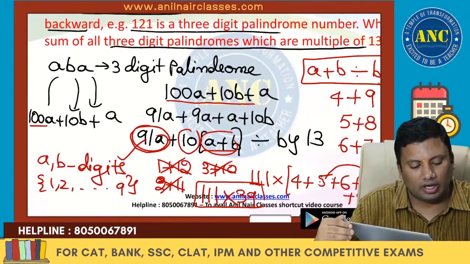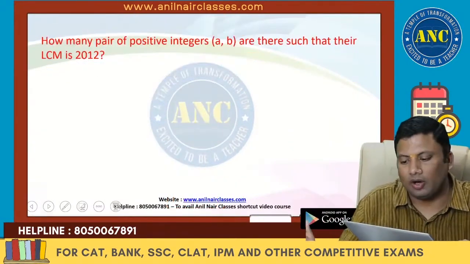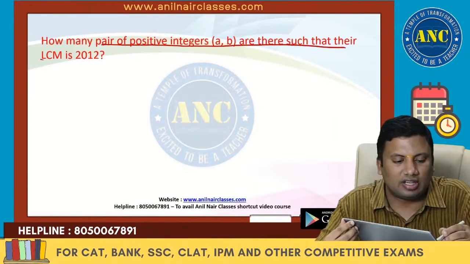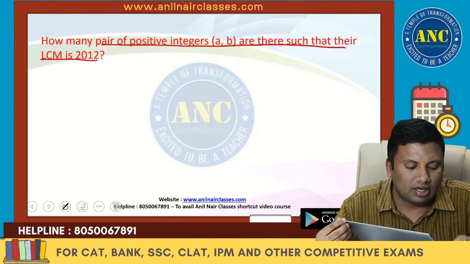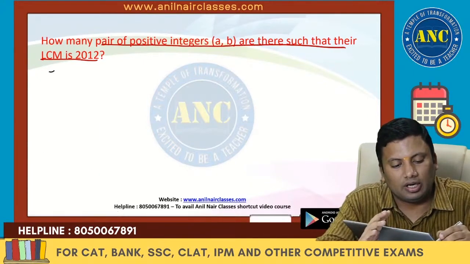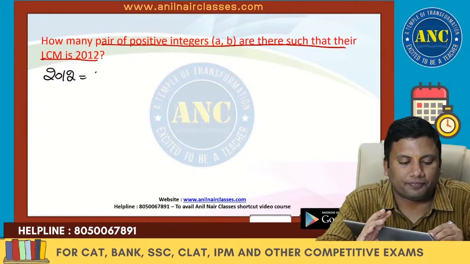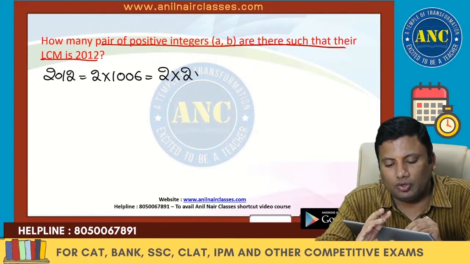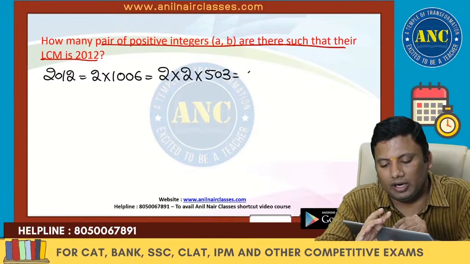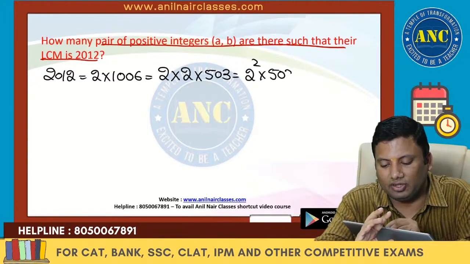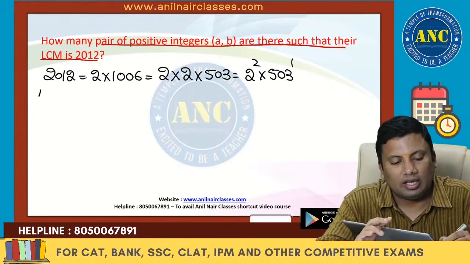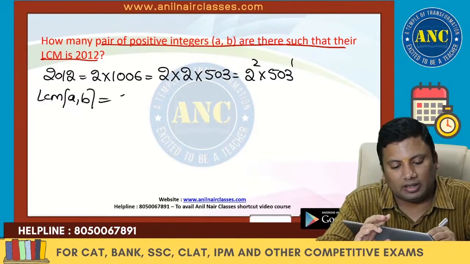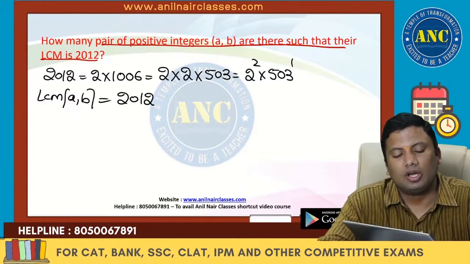I hope you are all enjoying the CAT level special questions. Now, next one. How many pairs of positive integers are there such that the LCM is 2012? Now see, 2012 is nothing but 2 into 1006. These are nothing but 2 into 503, which is 2 square into 503. I will tell you the traditional method, then I will tell you an optimal method.